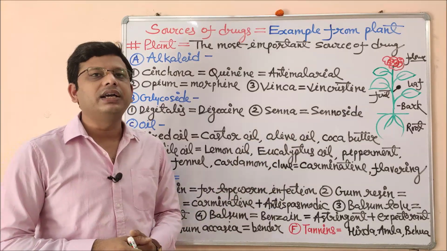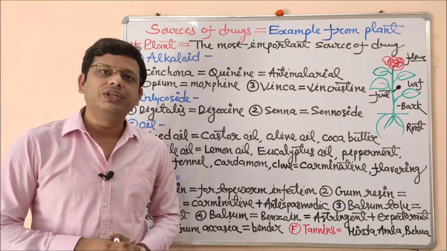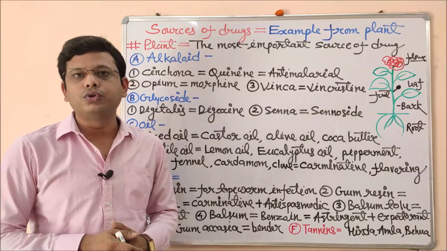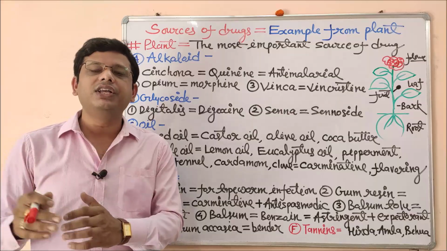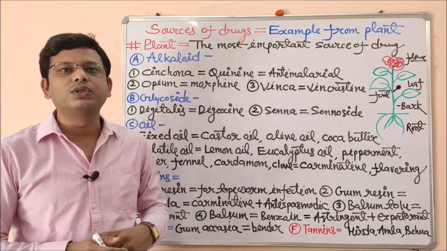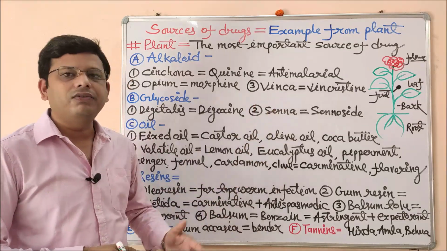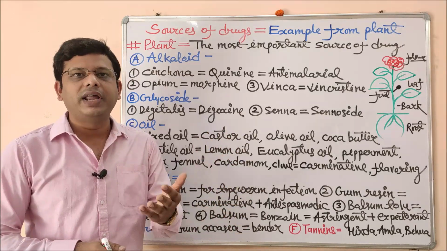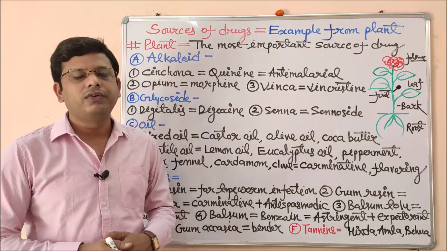From the bark part we can obtain cinchona, which is used for the treatment of malaria, and cinchonine and quinine are also used as a treatment of malaria, and quinidine is also used for the treatment of different cardiovascular problems. Coming to the part leaf, as I have shown you, there are so many plants whose leaves are useful, like tulsi leaf, like neem leaf, etc.